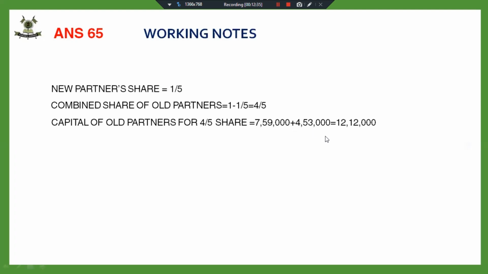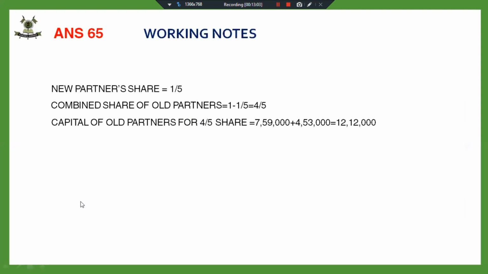You can note down here, whenever we are finding the capital of the firm on the basis of old partners' capital, then we have to take the adjusted capital. Adjusted capital means capital after all adjustments, after distributing reserves, revaluation account profit, and after making adjustment for premium for goodwill.